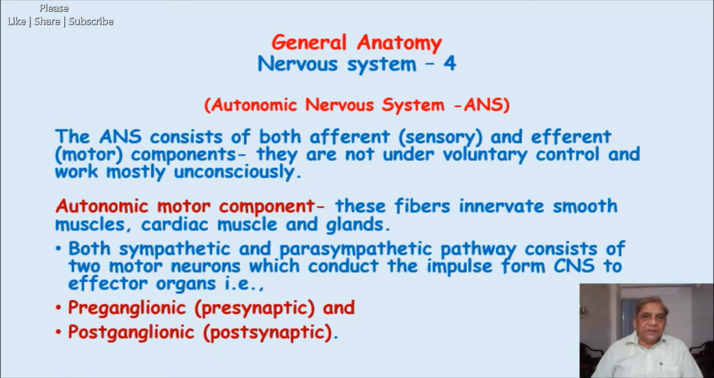So the sensation or the motor functions of the autonomic nervous system are not realized by you, they don't reach the level of consciousness. Now come to the first component of the autonomic nervous system, and it is the motor component. How does the autonomic nervous system control the various visceral systems? This motor component's fibers innervate the smooth muscle.